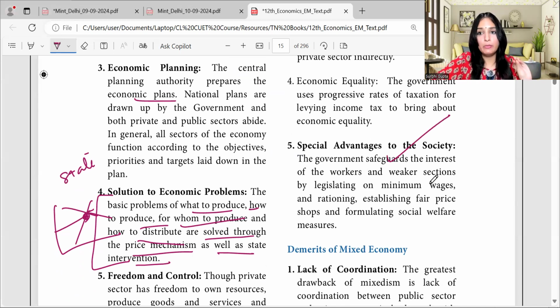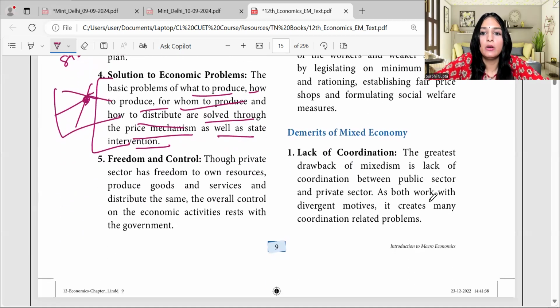Okay, so nobody will be able to discriminate. Like if the private sector is owning, they will also not be able to discriminate against the entire society, because they know that government is watching. Okay, koi to dekh raha hai aapko. So you will also be conscious.